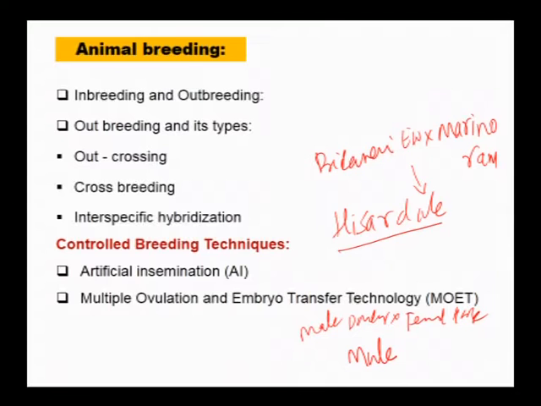This has certain advantages. We can reduce the loss of sperms in a single mating, and also any sexually transmitted diseases present in the breeding cattle can be prevented.